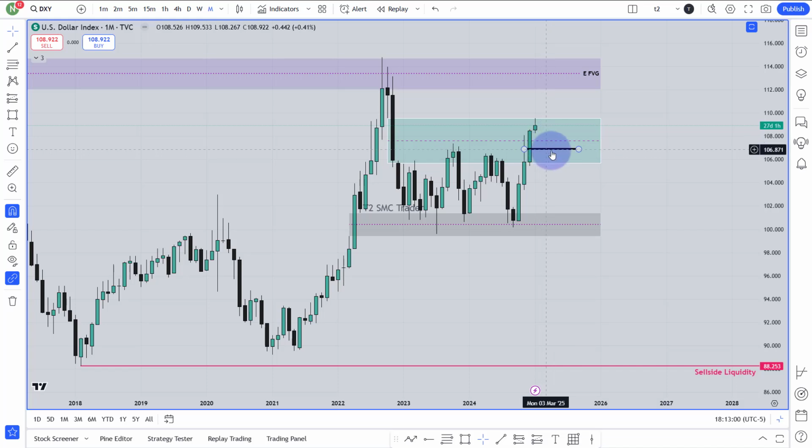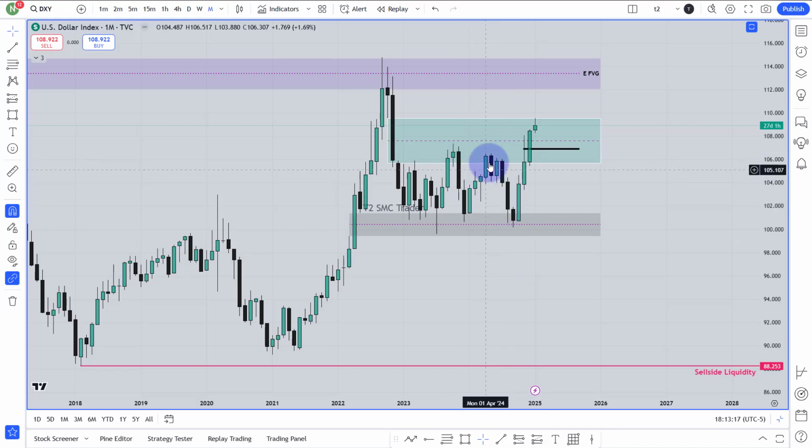Then I will start to think about the bullish run again. If it is broken, that means the monthly candle closed below this line, then I will expect that the market will fall at least until this gap before going higher, because this gap is aligned with a breaker block, low, high, lower, low.